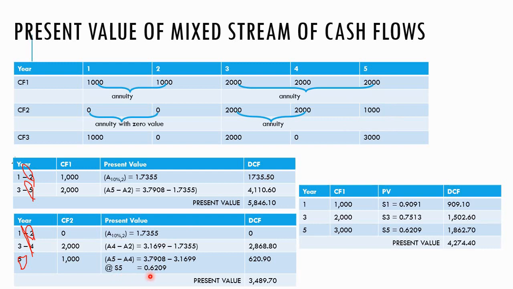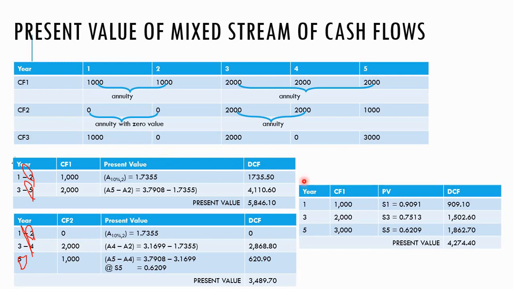But if you still want to use annuity 5 minus annuity 4, you should still get 0.6209. So you times with 1,000, you get 620.90. So the present value here is 3,489.70.